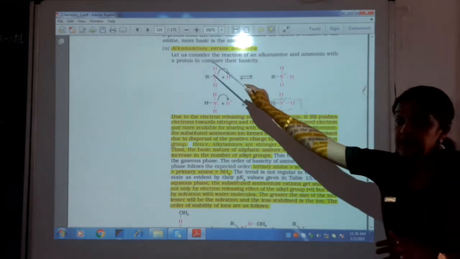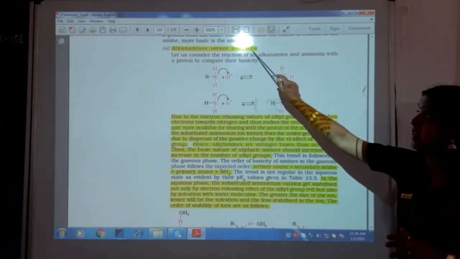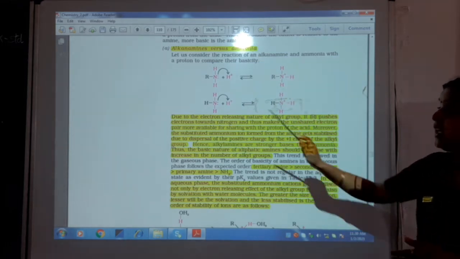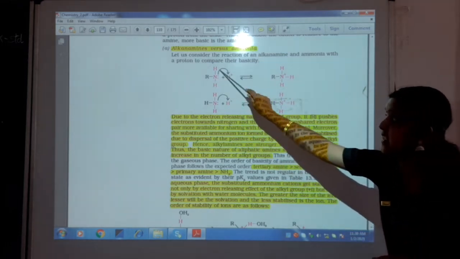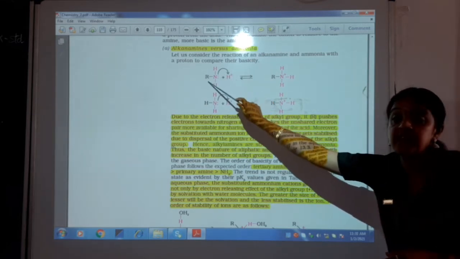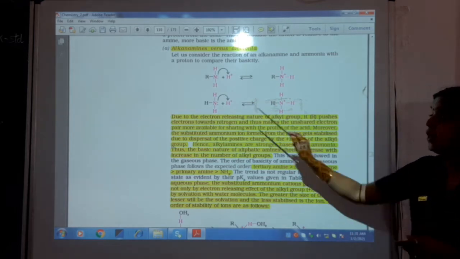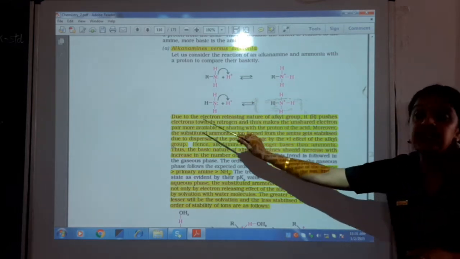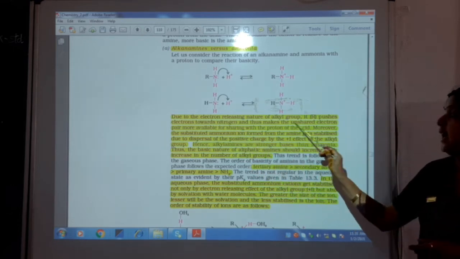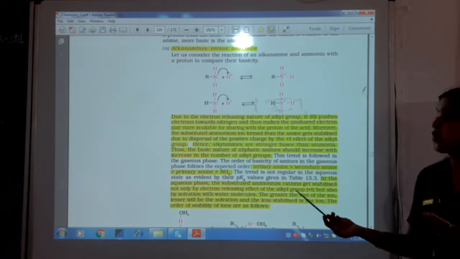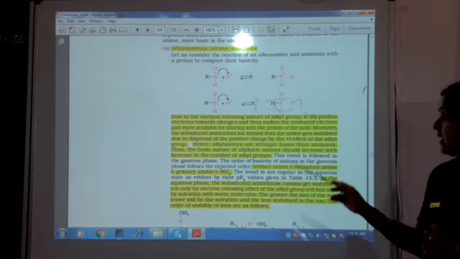When alkyl amines are compared with ammonia, which is more basic in nature? See, when you say CH3NH2 or NH3, here one of the hydrogens is replaced by a methyl group, which is an electron releasing group, being alkyl. It pushes the electrons towards the nitrogen and makes the unshared electron pair more available for sharing with the proton of the acid.